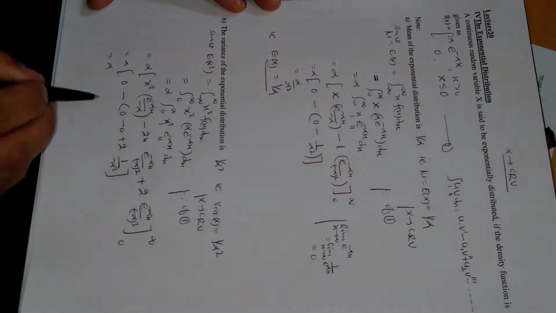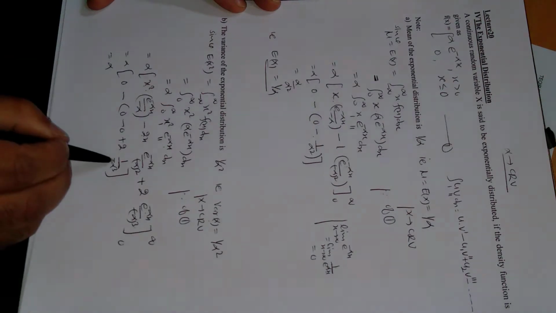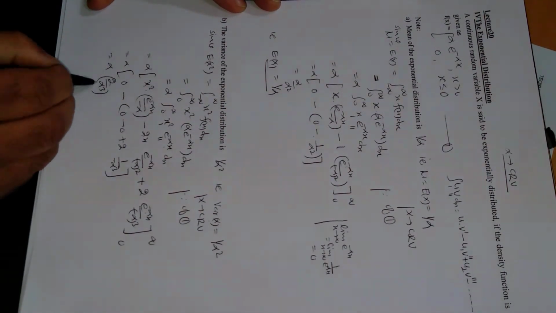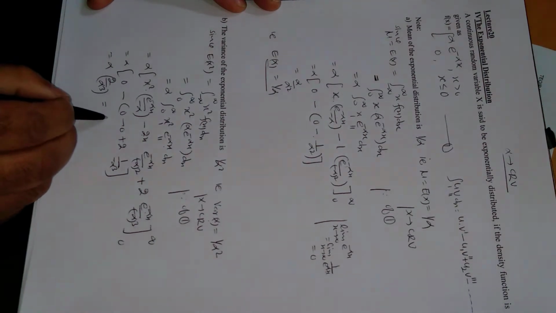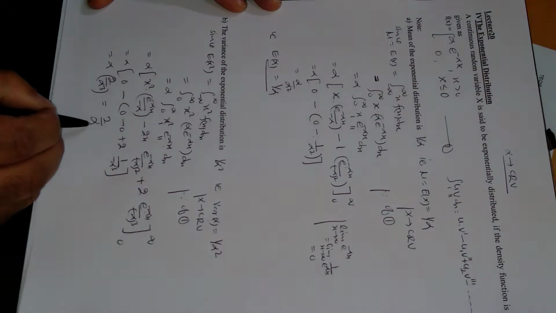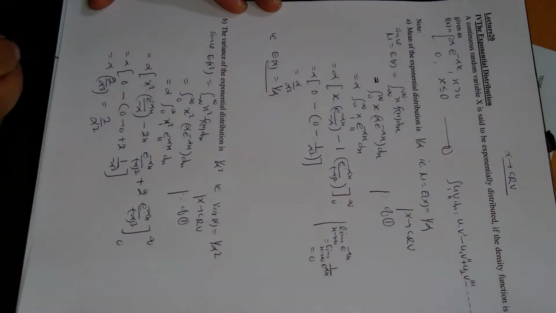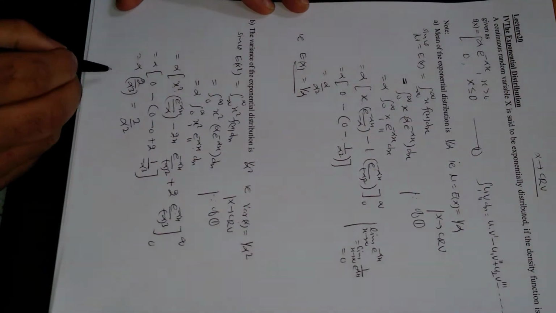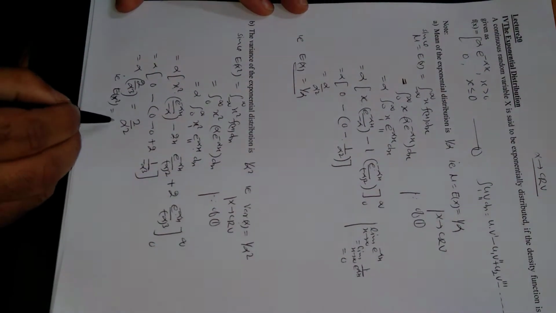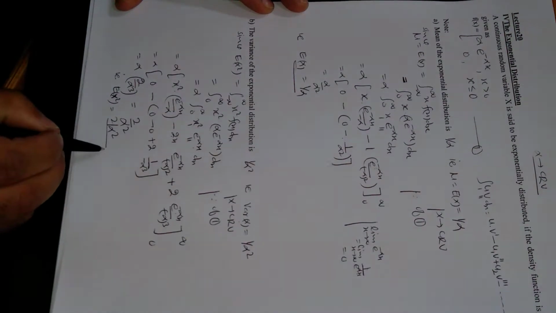So this is alpha minus minus minus plus, so this is 2 upon alpha cube, and so this will come out to be only 2 upon alpha square. This is 2 upon alpha square. This is the value of E of x square. So E of x square is equal to 2 upon alpha square.